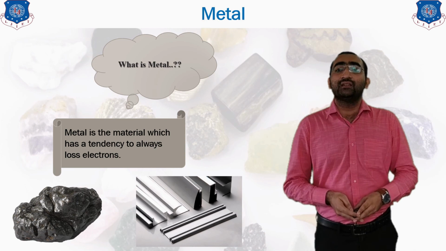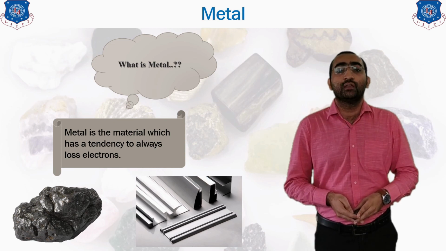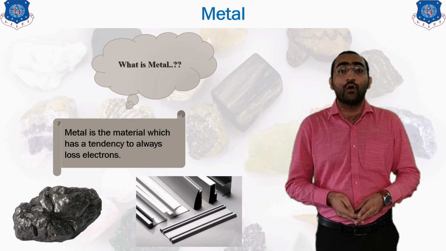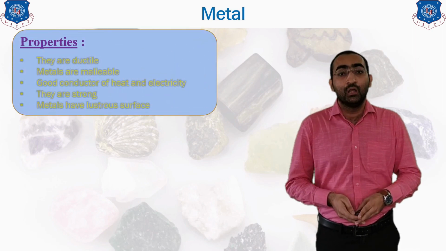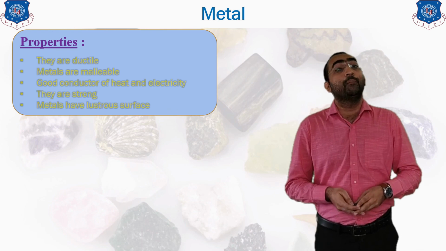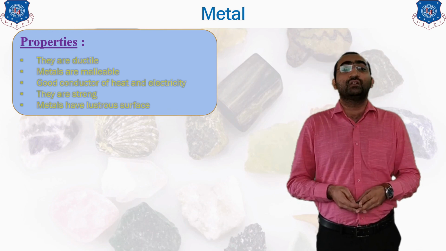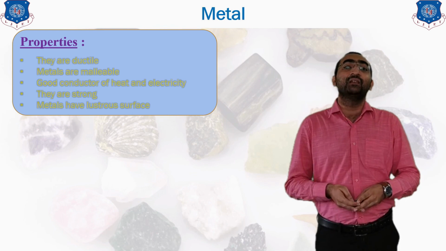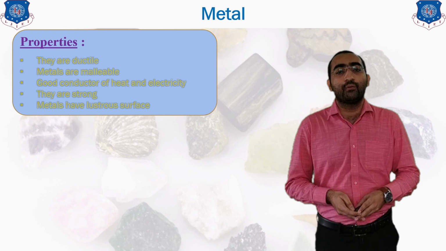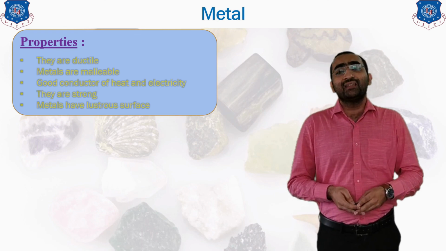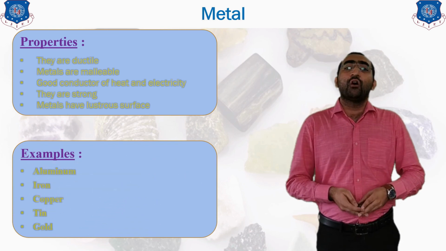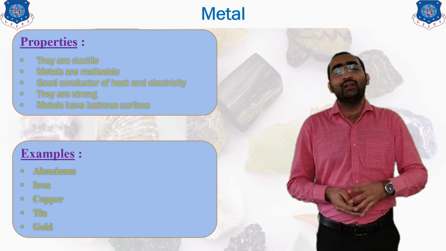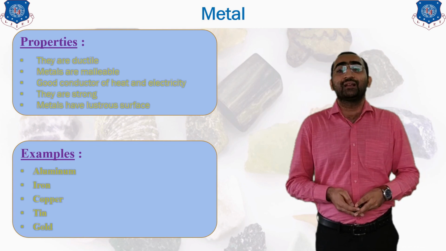As shown in the figure, you can see the aluminium and the iron part is shown in your figure. Now the next one: which are the different properties of metal? Metals are ductile. That means wires can be formed. They are malleable. They are good conductors of heat and electricity. Metals are strong enough, and they do have a lustrous surface. Ductility, malleability and lustrous surface are the three typical properties of your metal. So now, which are the examples? You can see aluminium, iron, gold, silver, copper, tin. Each and every metal is widely used. You will all be aware about these examples of metals.